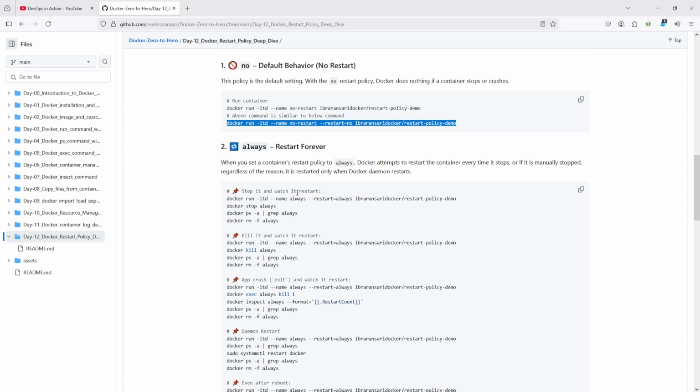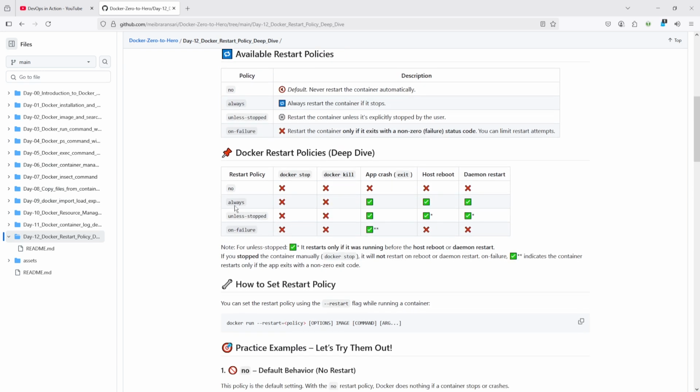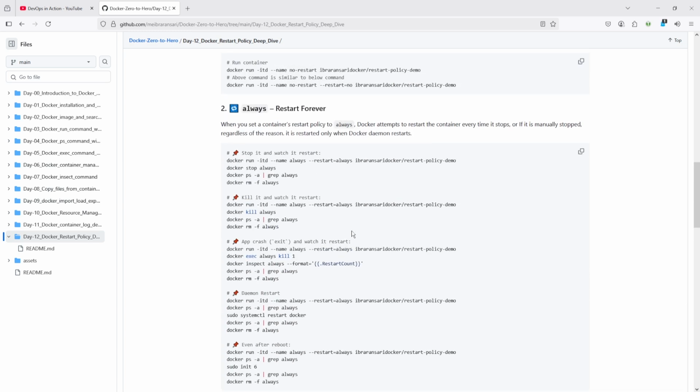And the second one is the restart policy that is always. When you set the container restart policy to always, Docker attempts to restart the container every time it stops. If it is manually stopped, regardless of the reason, it is started again only on Docker daemon restart. Here you can see always follows these rules. When you stop it, it will not run again. When you kill it, it will not run again. But on application crash, on host reboot, on daemon restart, we are going to follow 5 practices. 1 2 3 4 5, right? So let's start one by one.